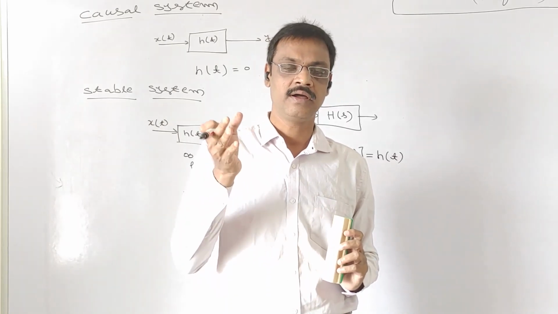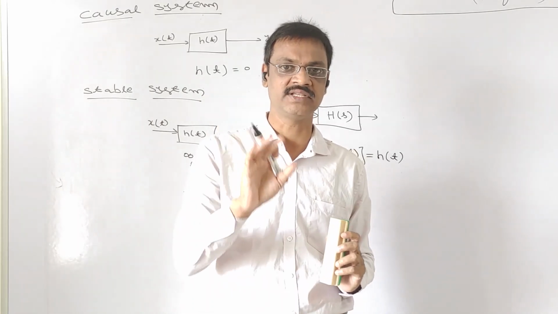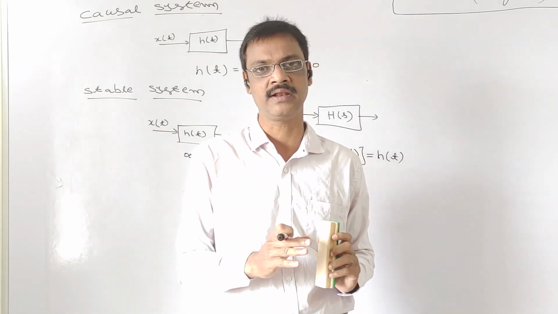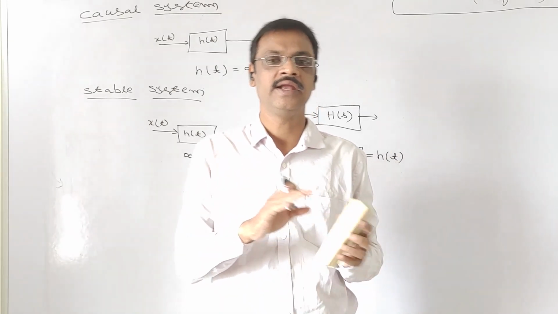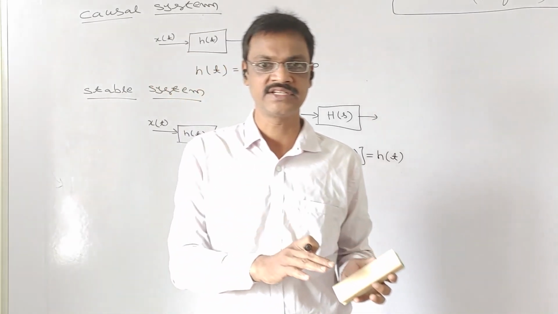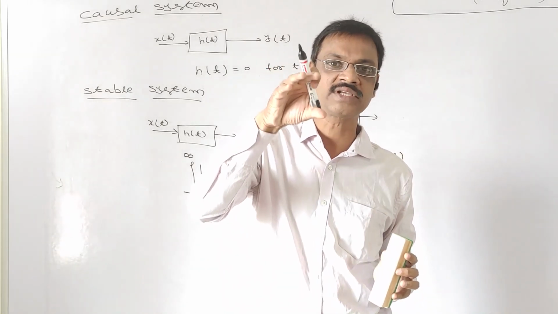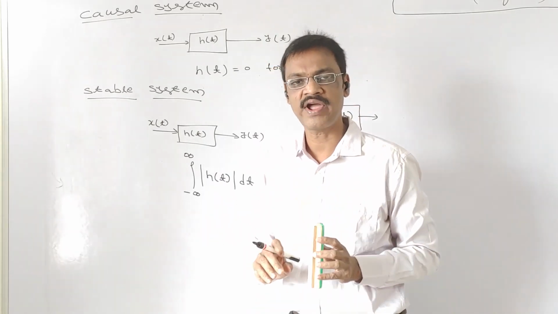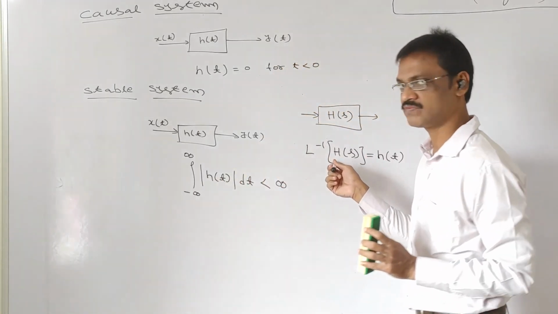Then the question is to find the inverse Laplace transform, the unit impulse response for that signal, provided some conditions are given: it is a causal system, it is a non-causal system, it is stable, it is not stable, like that. Depending upon those conditions, you need to find the unit impulse response. How do you find the unit impulse response? By taking the inverse Laplace transform.